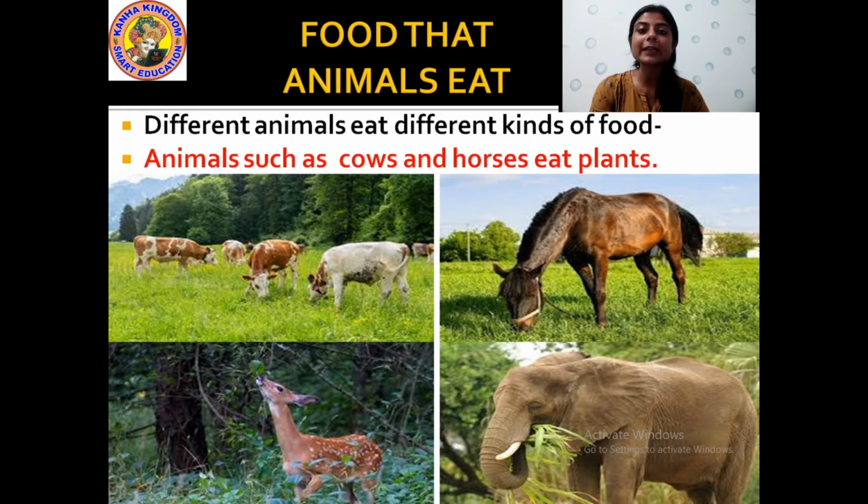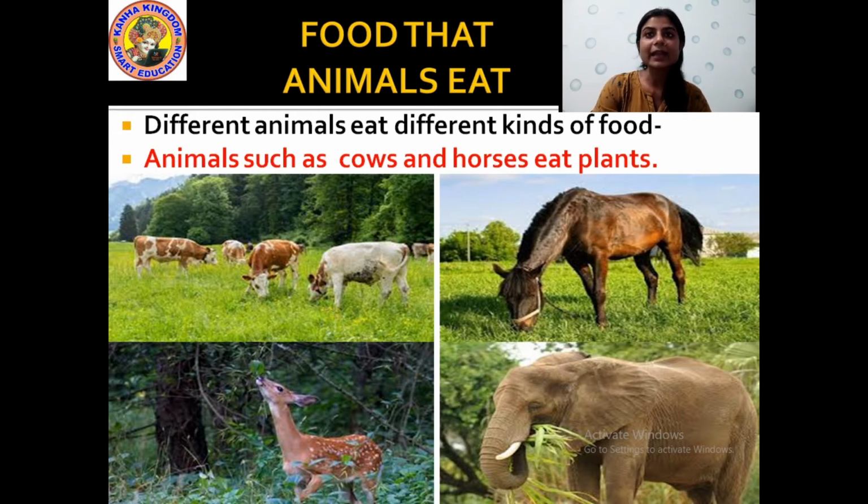They do not eat any other kind of food. They eat grasses. See, cows eat grasses and the leaves of the trees. Horses also eat grasses. Yes or no? Then deer eat the leaves of the trees. Elephants also eat plants. So, different animals eat different kinds of food.